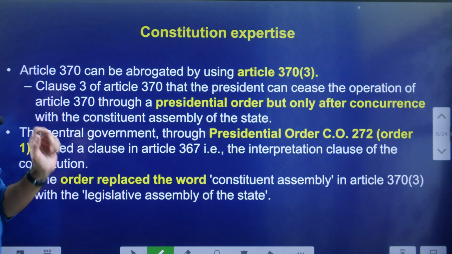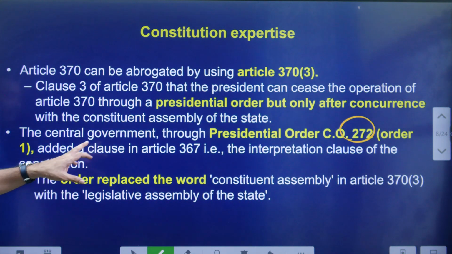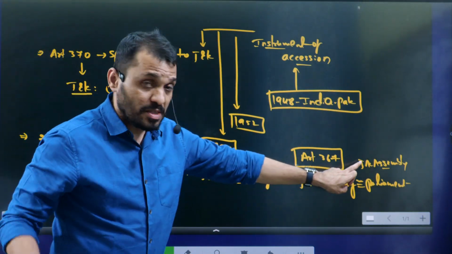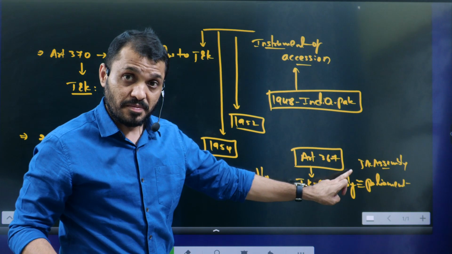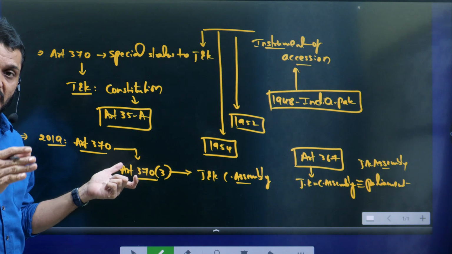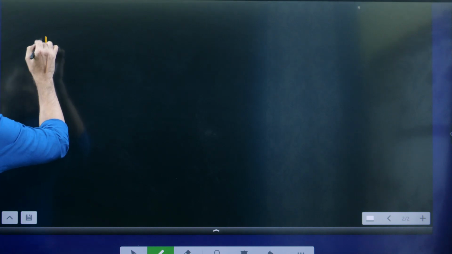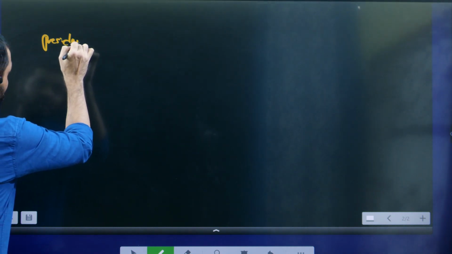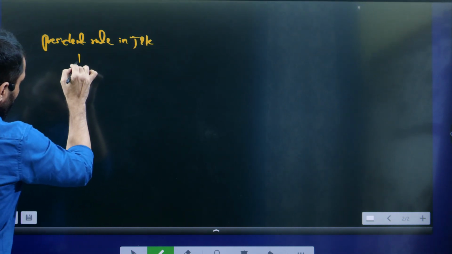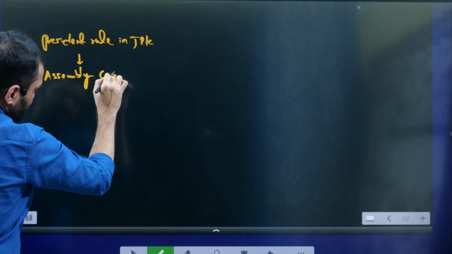How was it added? We issued the presidential order, Presidential Order 272, and they replaced the Constituent Assembly with the Jammu Kashmir Assembly. If the Jammu Kashmir Assembly is not there, then Parliament will take the decision. So what did the Union government do when removing Article 370? Initially they imposed President's rule in Jammu Kashmir, so that the Assembly cannot take decisions.